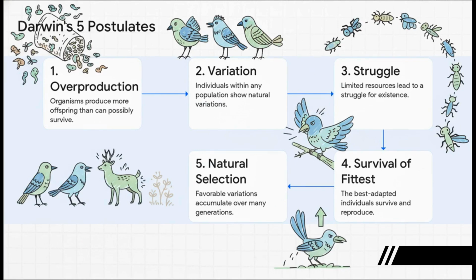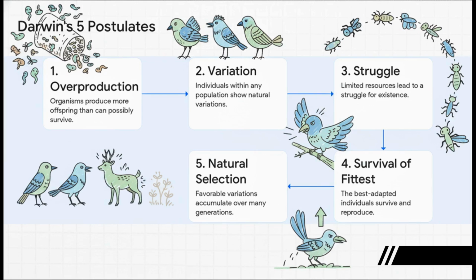We can break Darwin's powerful argument down into 5 key points. 1. Overproduction. Pretty much all organisms make more babies than can possibly survive. 2. Variation. Look around. No two individuals are exactly alike. There are always slight differences. 3. Struggle for existence. Because there are too many offspring and not enough resources, life is a constant competition. 4. Survival of the fittest. The individuals who have variations that are best suited to their environment are more likely to win that struggle and reproduce. And finally, 5. Natural selection.